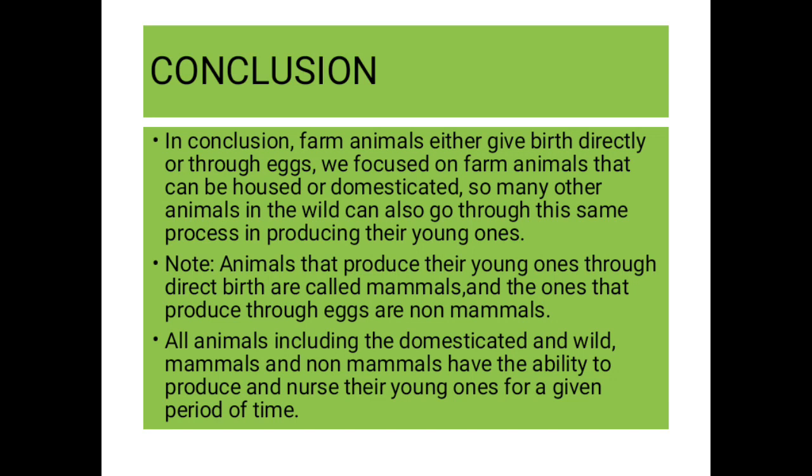Nursing simply means that they take care of them, they provide food for them, and they make sure they protect them from the harsh conditions that can take their life at that young age, until they get to a point where they can take care of themselves. That is when they leave their mothers, and that term is known as weaning. So when we come to class, we would understand the term weaning.